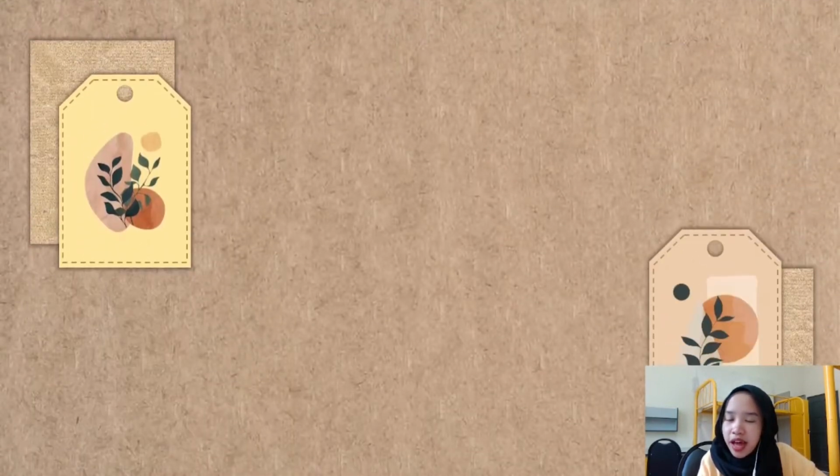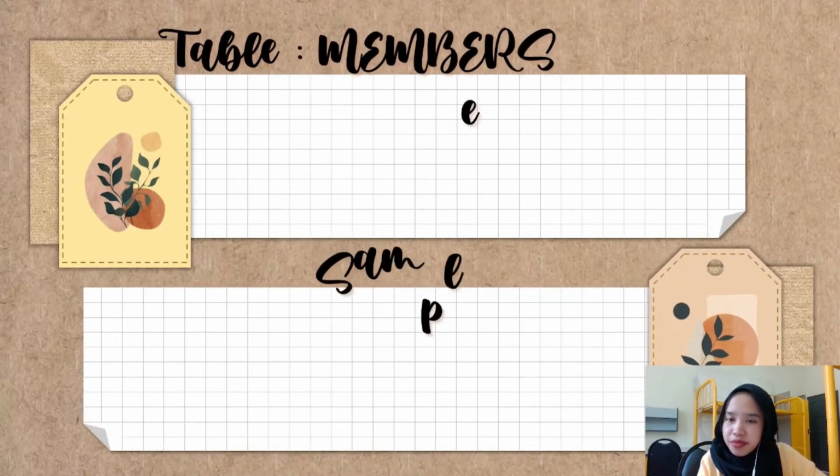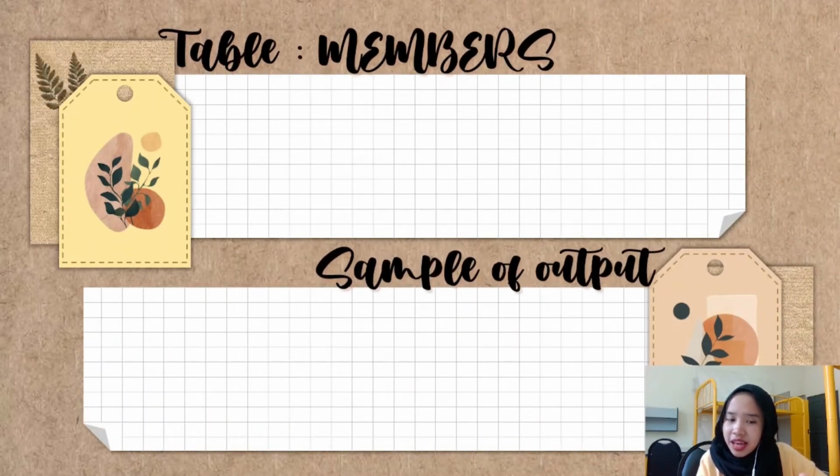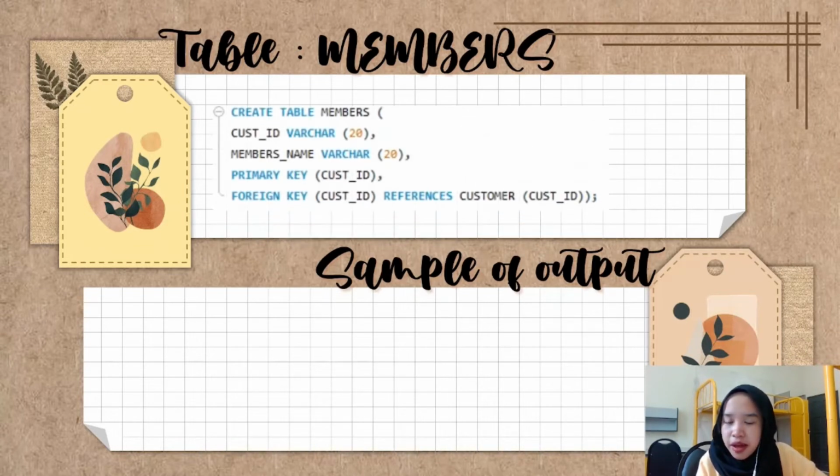Next, we have members entity. So members entity is actually a disjoint under the entity of customer. So this is the MySQL statement that is being used to develop the table of members. We have a total of 2 attributes, including 1 primary key and 1 foreign key.